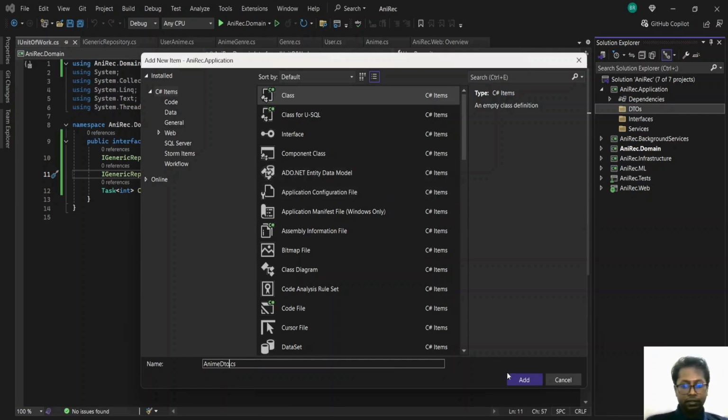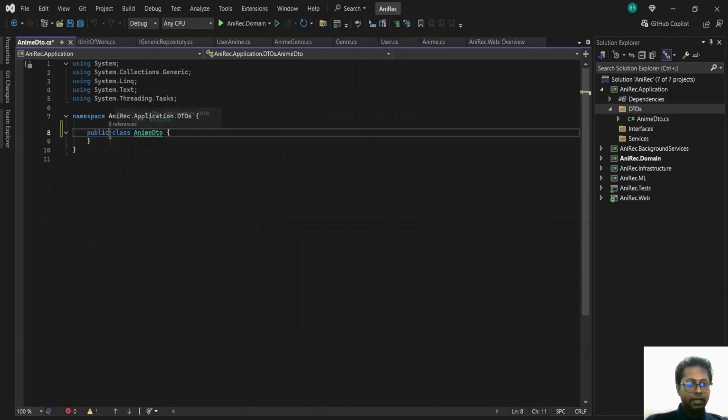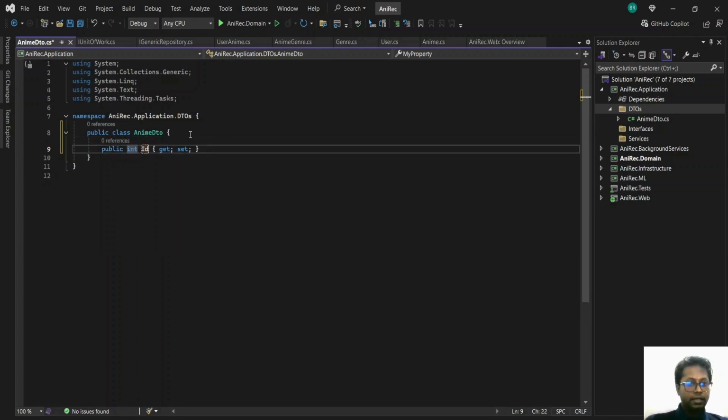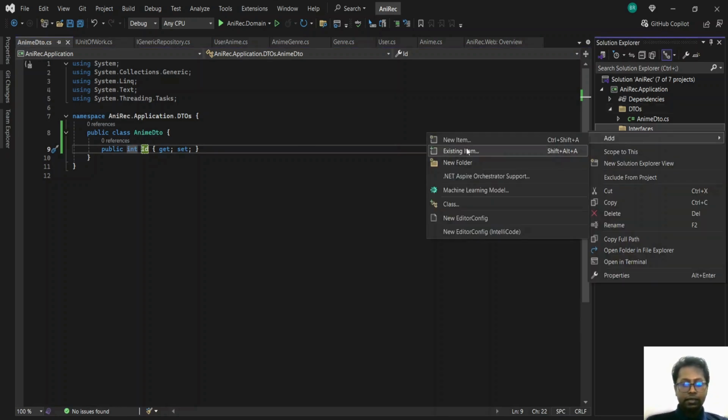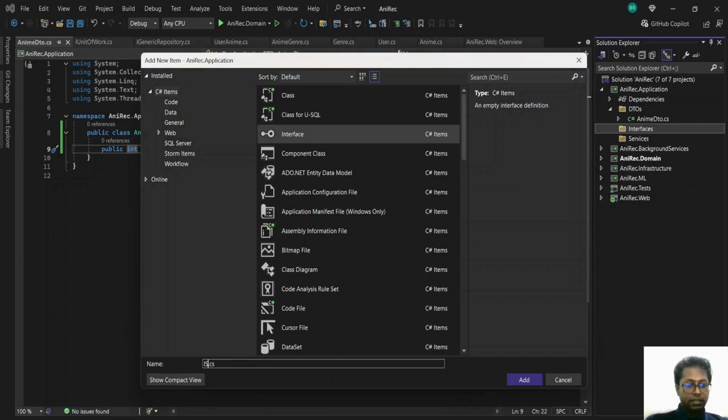So this should just have the ID. We'll later on expand on this. So prop and ID. Okay. So this is our first data transfer object. Next, we'll create the interfaces for our services. So this would be an interface. We'll call this INE service to make things simpler.